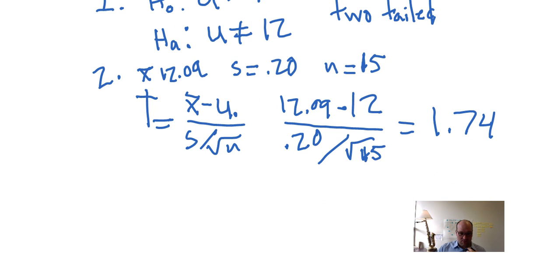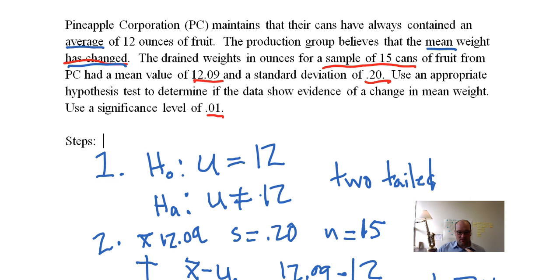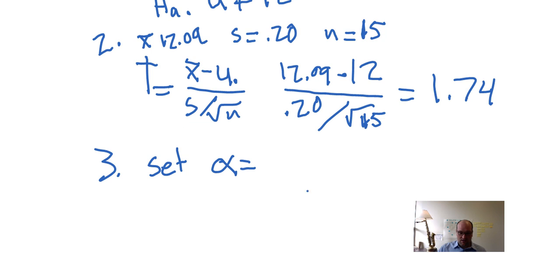So here we go. Step number 3 is to set alpha. Well, it told us up above what alpha should be. It says right here, use a significance level of 0.01. Significance level, and you see this in the notes, is alpha. We call it significance level because if something is smaller than that, we say it's statistically significant. So that's why they call it significance level, but it's really just alpha. So alpha equals 0.01, says so in the problem.